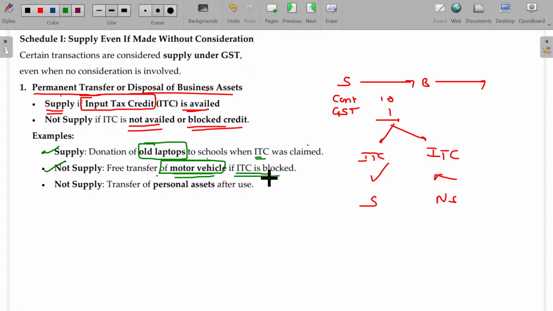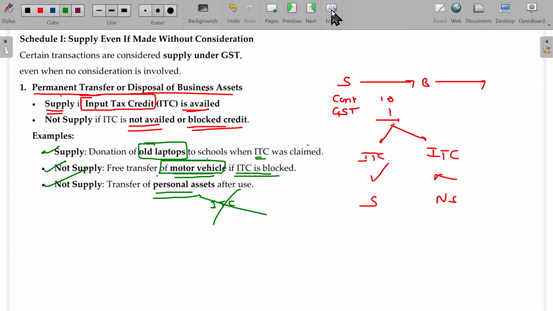It's called blocked credit. So ITC is blocked. In that case, it's not supply. Personal asset after use: in case of personal asset, what happens? You purchase the LG AC by paying 59,000. After that, if you are donating, no problem. If you are purchasing for the business purpose, later from business to other purpose, then automatically GST will be applicable. It's supply only. So, not supply in the personal case. Hope you'll now be able to understand the first case.